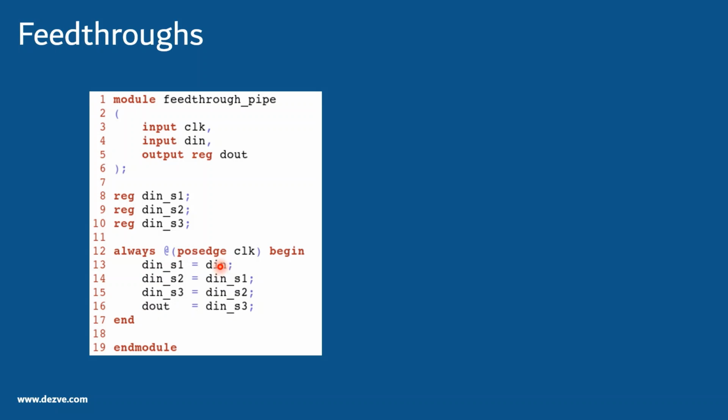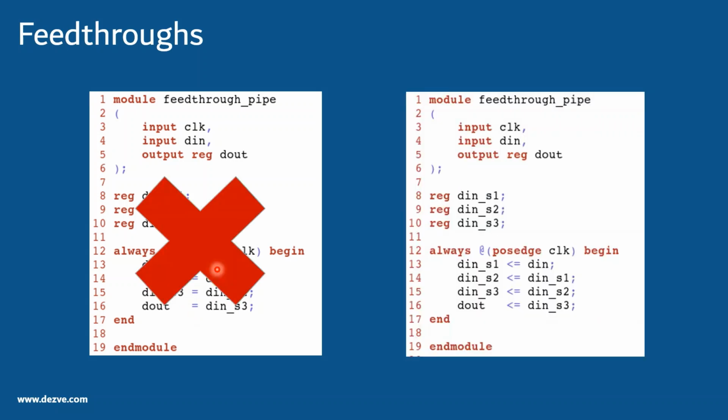But there are two cases. What if my intention was this, and the other case, what if my intention was not this? If my intention was not this, and I wanted D out to be updated following a 3-cycle pipe of D in, then we can use non-blocking statements, and it would mimic the behavior.